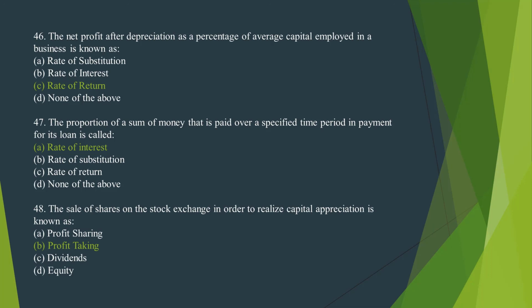Number 47. The proportion of a sum of money that is paid over a specified time period in payment for its loan is called. The correct option is option A, rate of interest. Number 48. The sale of shares on the stock exchange in order to realize capital appreciation is known as. The correct option is option B, profit taking.